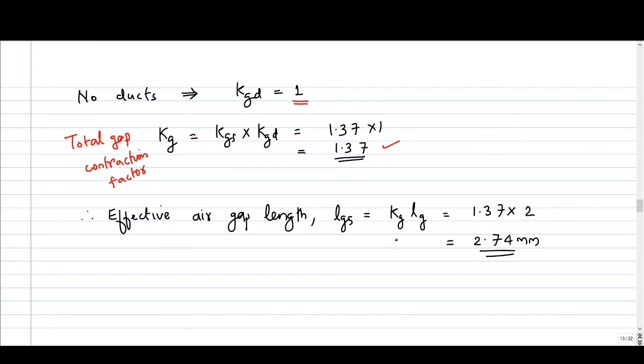It is kg into Lg. So kg is 1.37, Lg is 2, so we will get 2.74 mm as the effective air gap length. Physically the air gap length is only 2 mm, but due to slotting the effective air gap length is 2.74 mm. So the reluctance is more since the length of air gap is increased.